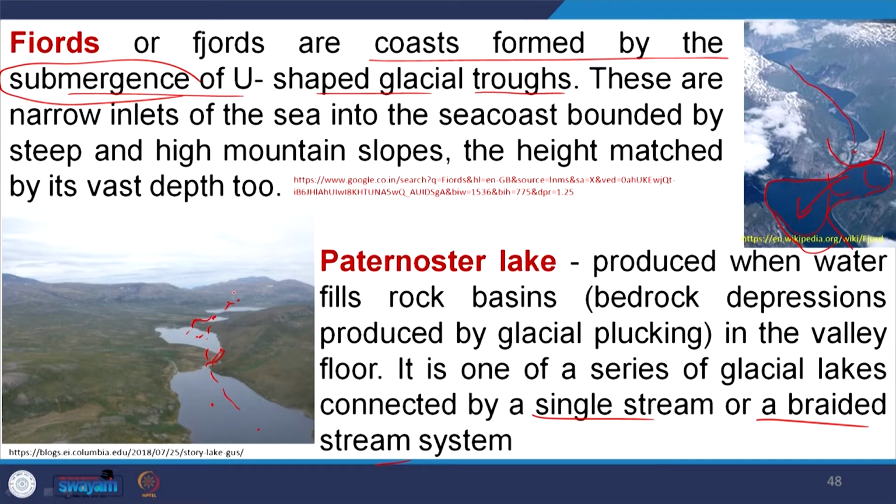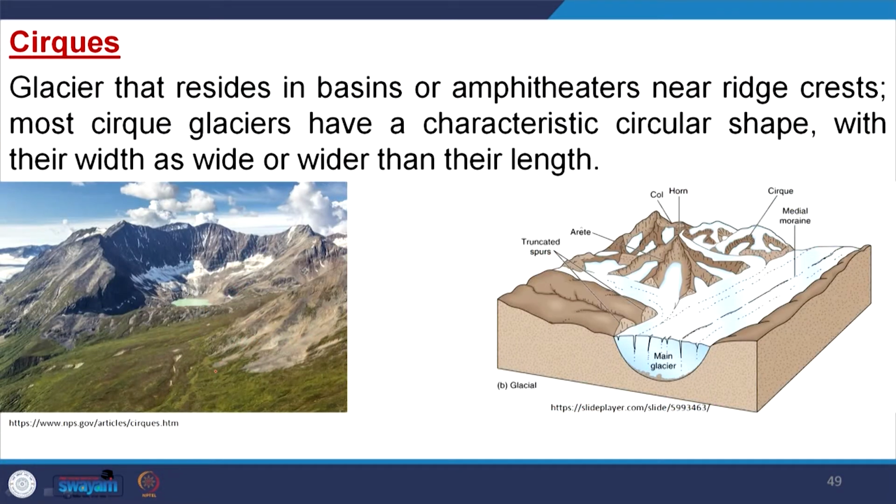So, these are the paternoster lakes. The paternoster lake is a typical pattern of glacial erosion, or modification of the parent drainage system by glacial action. And this is a part of the deranged drainage pattern. These lakes are interconnected through a single channel or braided channel system. Then cirques, that we have already discussed in earlier times also.